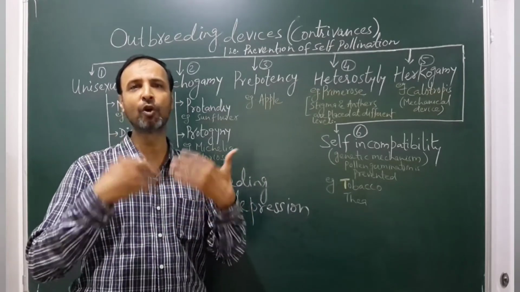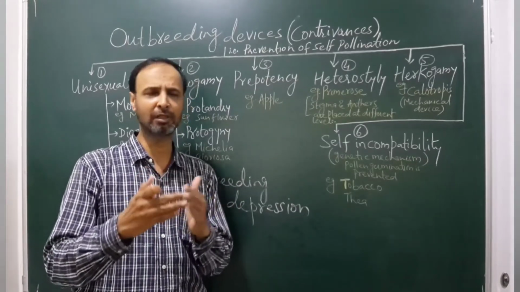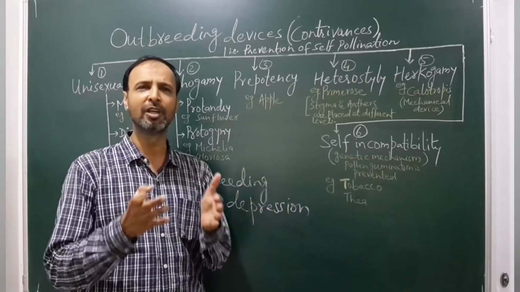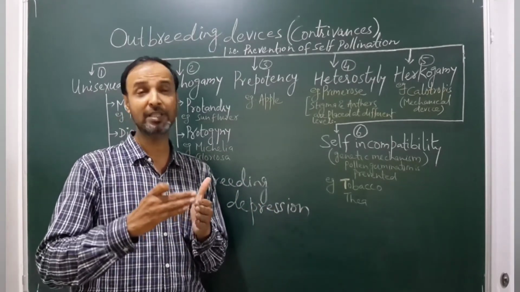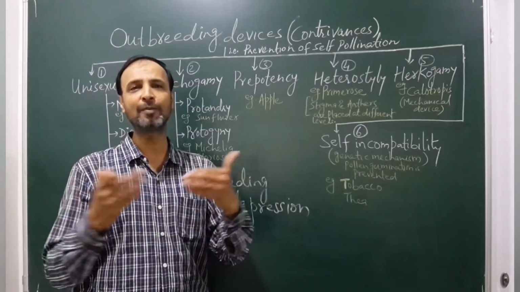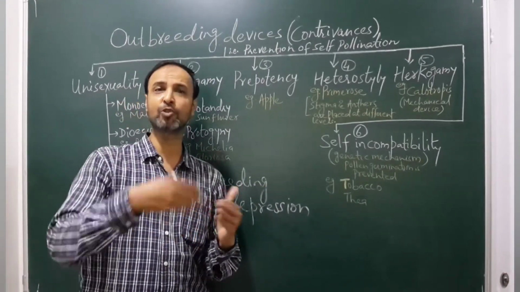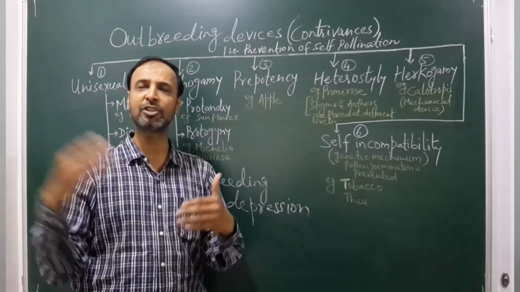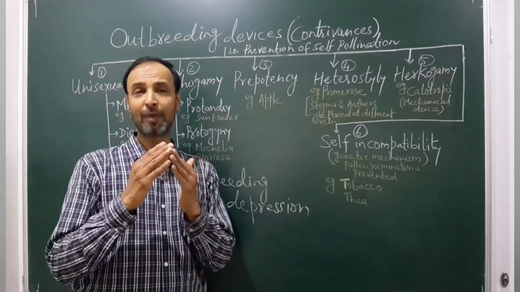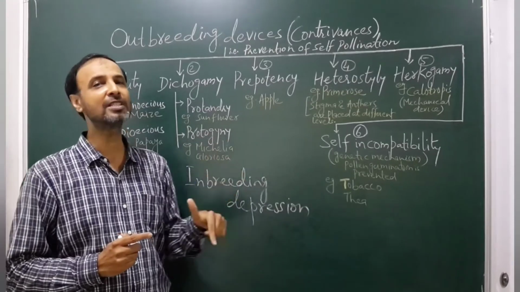In every animal kingdom and in plants, they want their progeny to be stronger, to get acclimatized and adjust to the changing environment for survival, so that the species continues. So to make the progeny stronger, cross-pollination is always preferable and self-pollination is avoided.